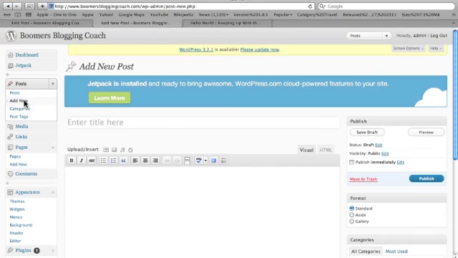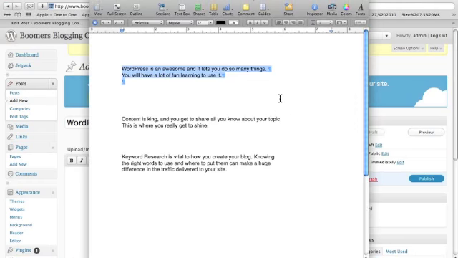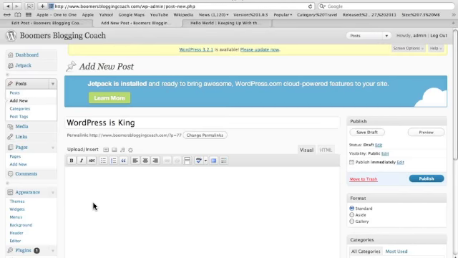And so let's say that I want to write a post about, as far as I'm concerned, I think WordPress is king. Now I've gone ahead and because I don't type very fast, I'm just going to go ahead and copy the few little sentences that I wrote. So here's your title, and down here is where you add your content.